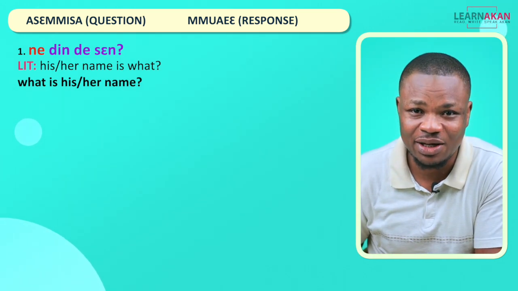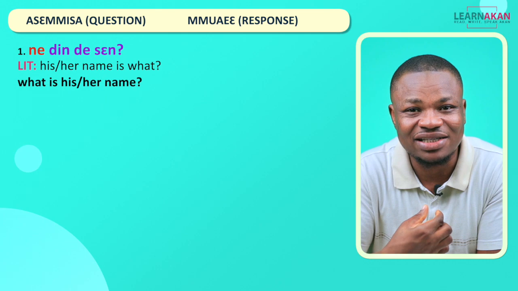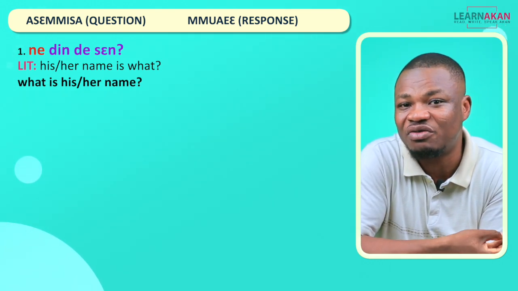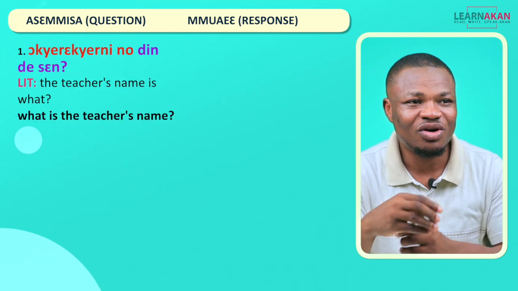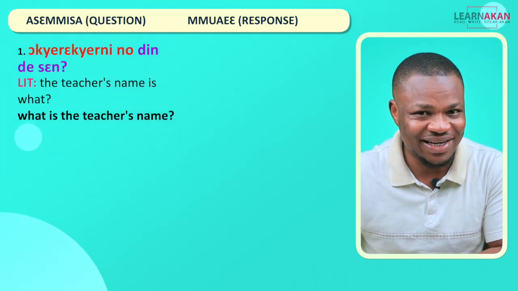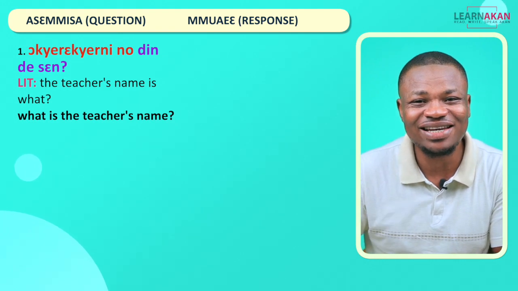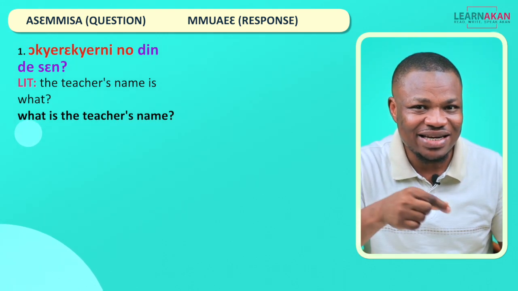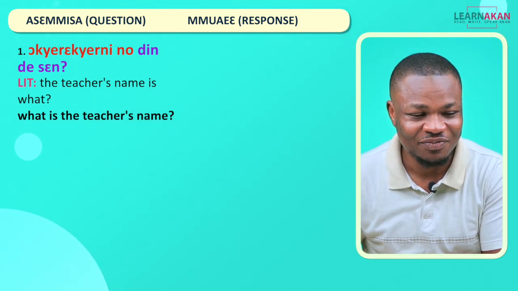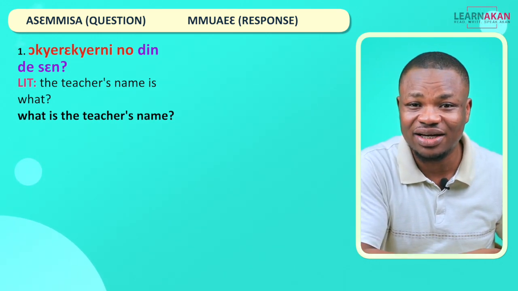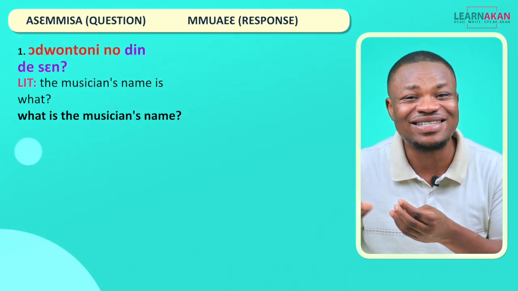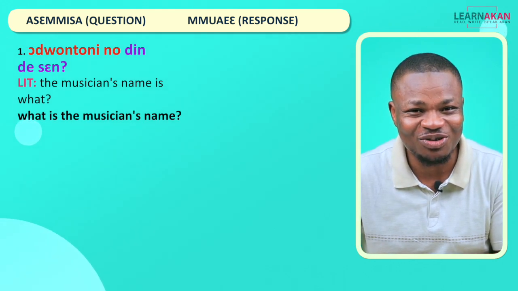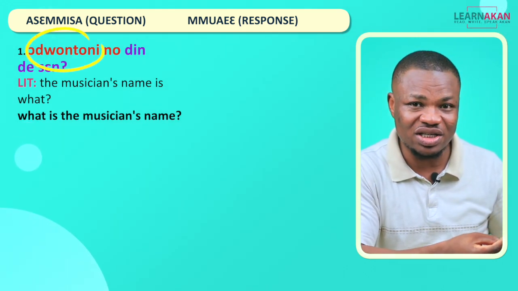So once we switch that, now I'm no more asking you for your name, I'm asking for somebody else's name. Now, instead of the possessive adjective, we can also replace this with, for example, a reference title. So I can ask, for example, Ochirechireni no din the same. What is the name of the teacher? Literally, we have the teacher's name is what? If I'm asking for the name of the musician, I'll ask Ojontuni no din the same, right? So we have Ojuntuni, which is a singer, a musician. We have a lesson on the occupations on LEARNAKAN.com.